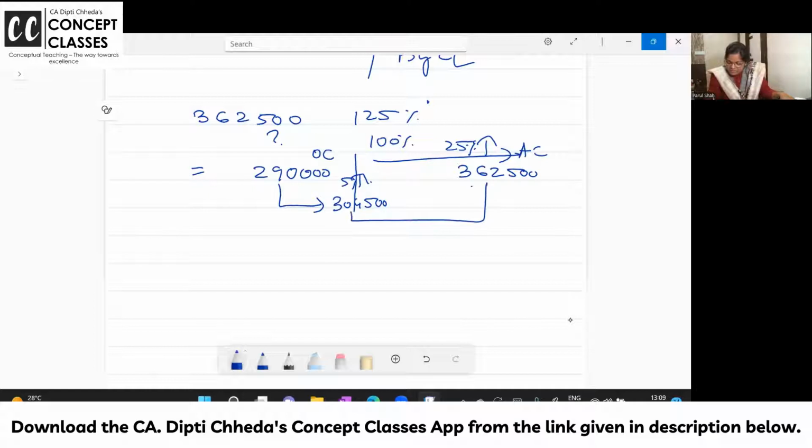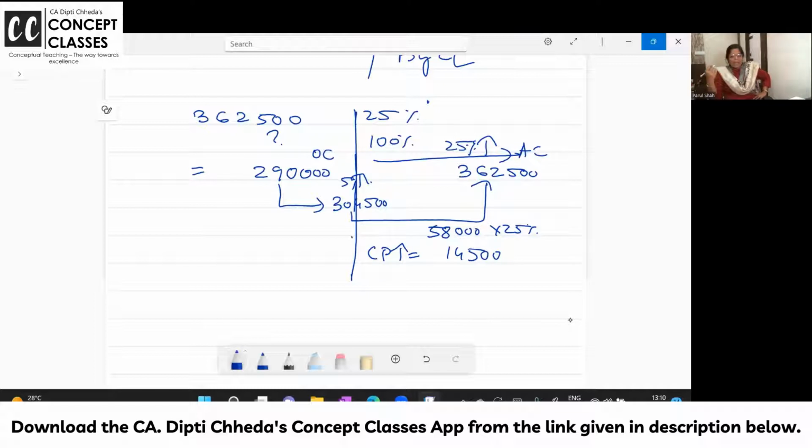What is the change in the cost here, dear students? 3,62,500 minus this 3,04,500 is 58,000. Increase in cost up to 5%, we will bear it. Beyond that, whatever is increasing, of that 25%, contract price will increase. कितना आ रहा है इसका 25%? 14,500 is your answer. Logically, is it clear or not?